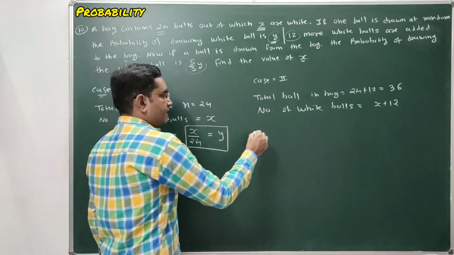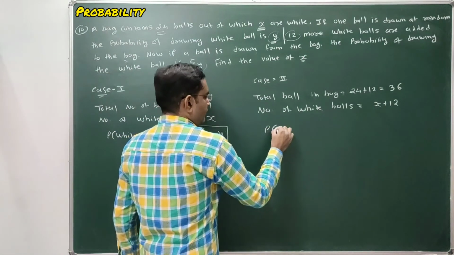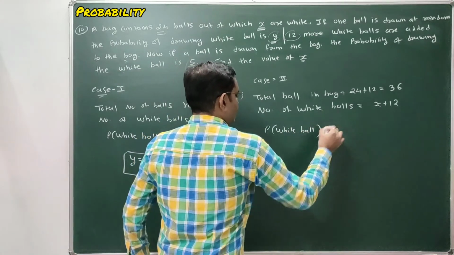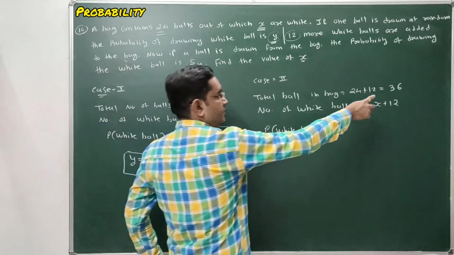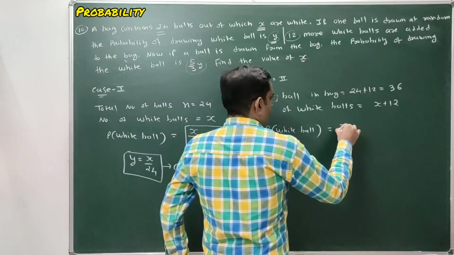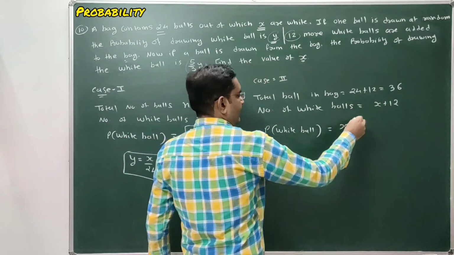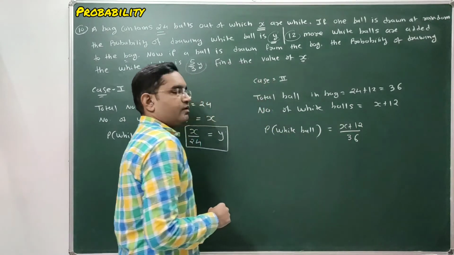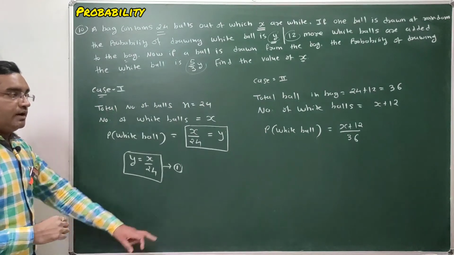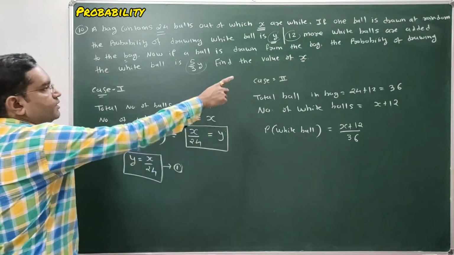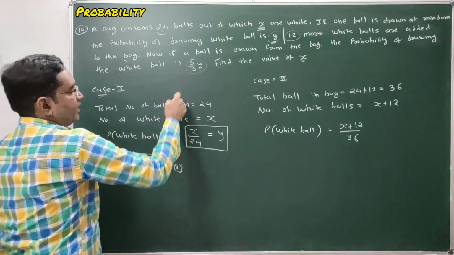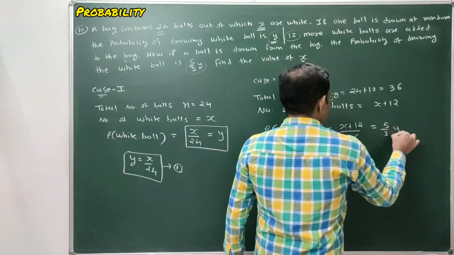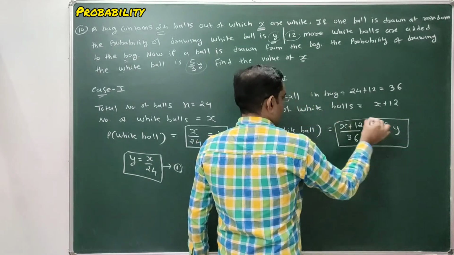So that is the probability of selecting a white ball from the bag which contains a total of 36 balls. The number of white balls is X plus 12, and the bag contains a total of 36 balls, so it's X plus 12 by 36, and that probability is also given. The probability of drawing a white ball is 5 by 3y. Say this one is result number 2.